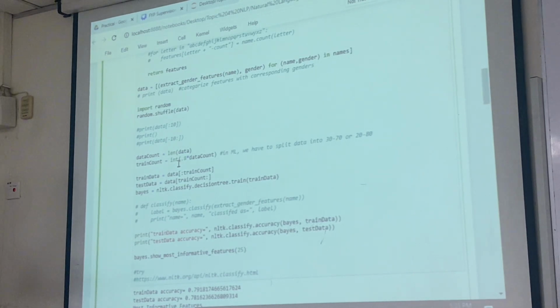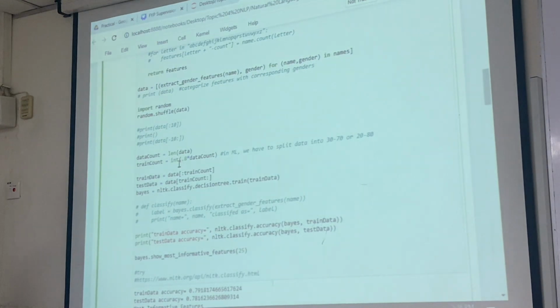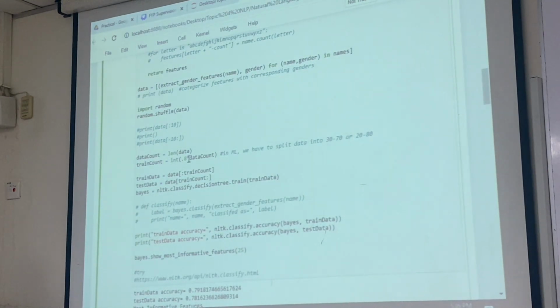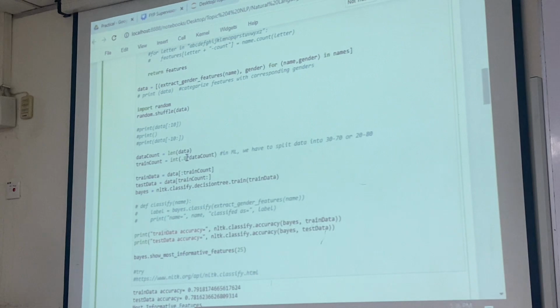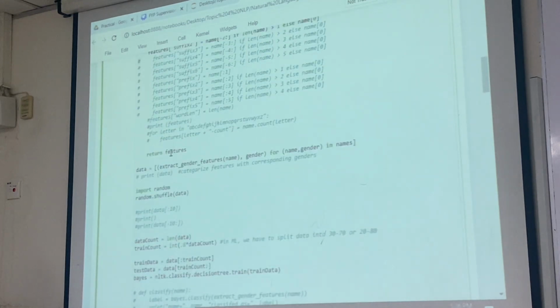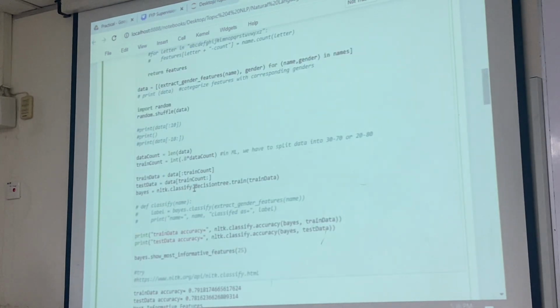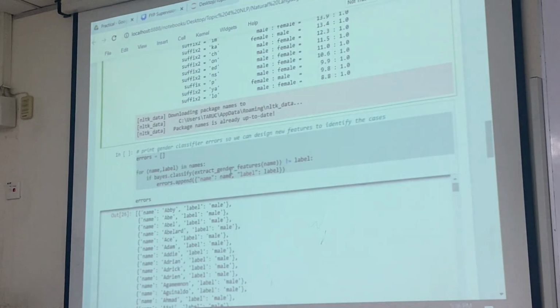Then you modify the parameters, change to 70%. If you don't trust that 80-20, you can modify it even further and see what happens. Okay, try to explore the parameters, as well as the machine learning library. So here I'm going to use naive Bayes. You can modify using a decision tree. You can use a support vector machine. Okay.